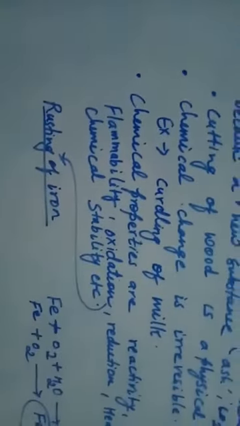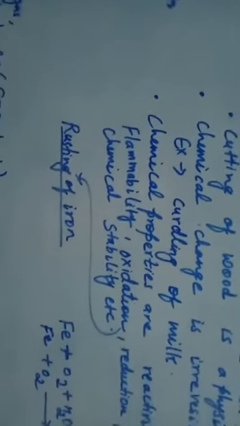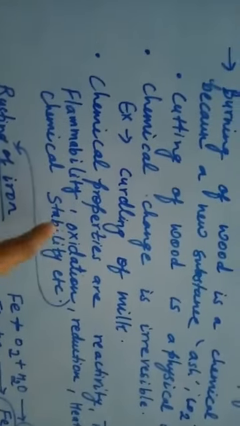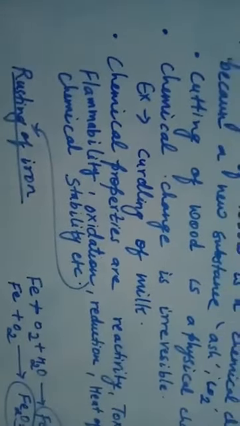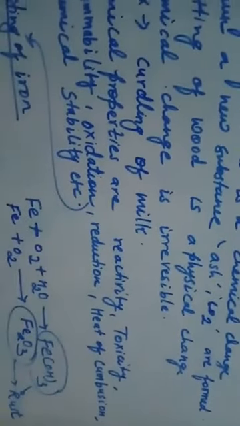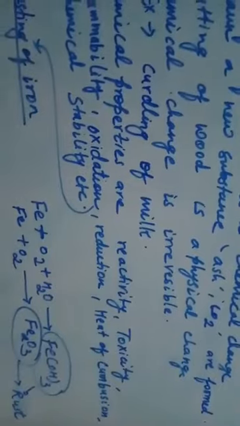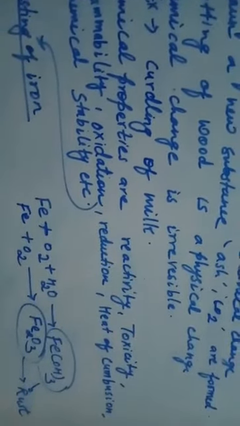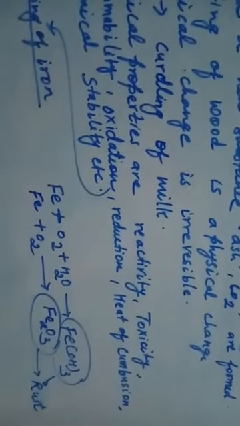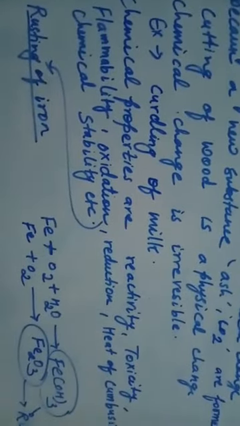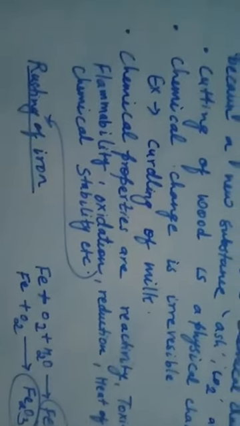Flammability, how fast it burns or how slow it burns, shows a matter's chemical property. Then oxidation, reduction. Heat of combustion means how much heat is used in combustion, or how much heat is released. All of these come under the chemical property.